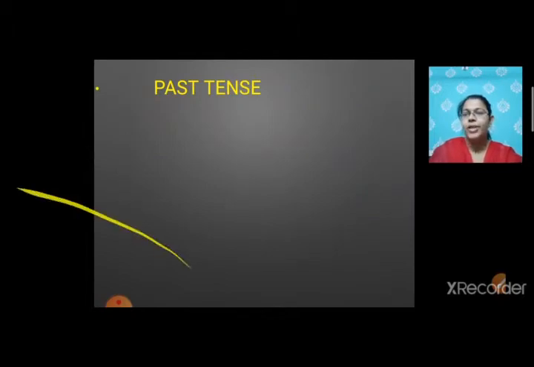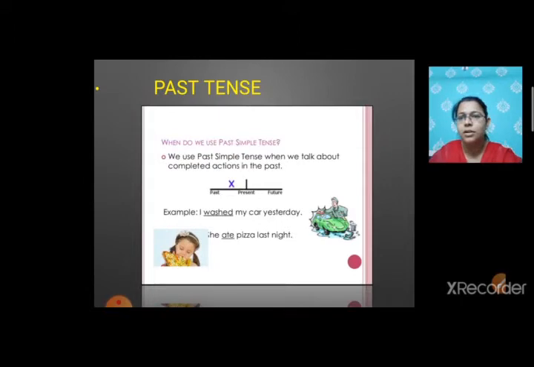Let's see, when do we use past tense? We use past simple tense when we talk about completed actions in the past. That means we are going to use this tense when we are talking about the actions that are completed in past. मतलब जो actions ख़त्म हो चुकी है जब हम उसके बारे में बात करते हैं, at that time we are using past tense. For example, I washed my car yesterday. So yesterday means already the day is over and so we are going to use past tense.